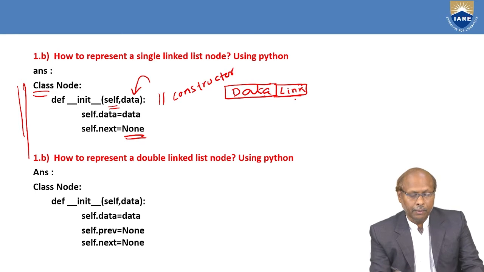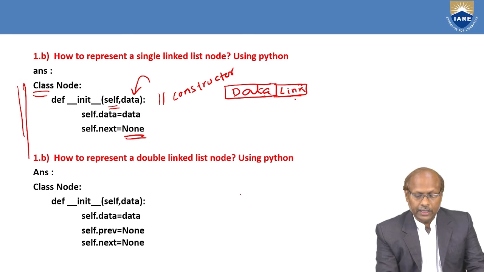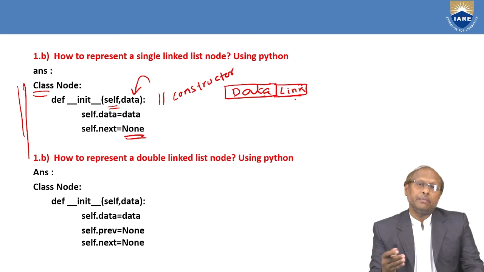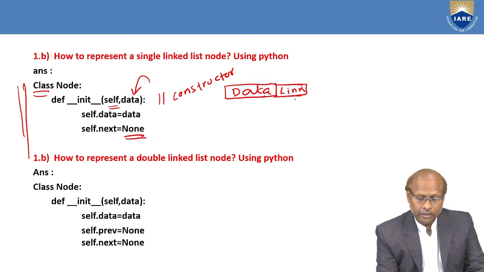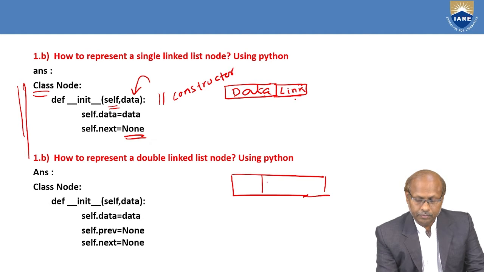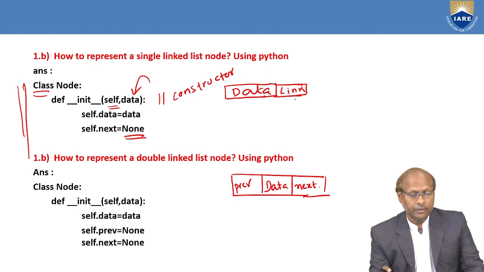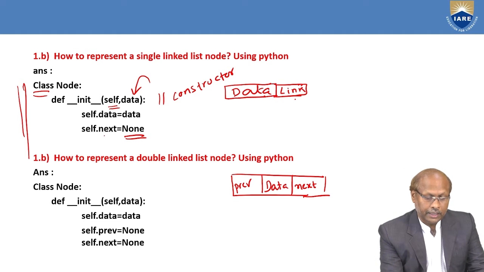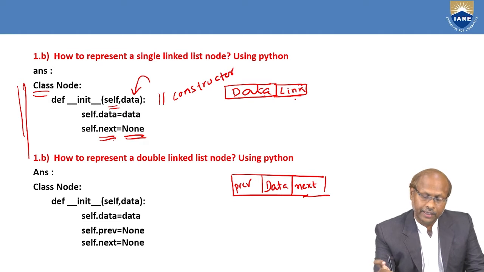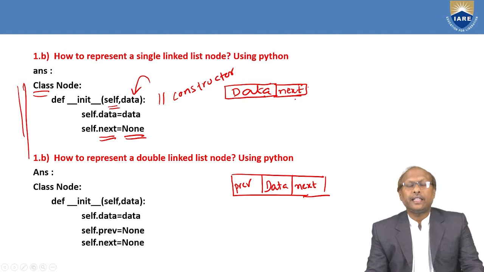Okay. Similarly, they may ask another question: how to represent a double linked list node using Python? When I say double linked list node, the name indicates what double link means. There will be two links. See here, in a double linked list node, there will be a data part. At the same time, there will be a previous link and a next link. Here also please observe, in the single linked list node I mentioned next. The next is nothing but a link only, because it is holding the address of the next node.